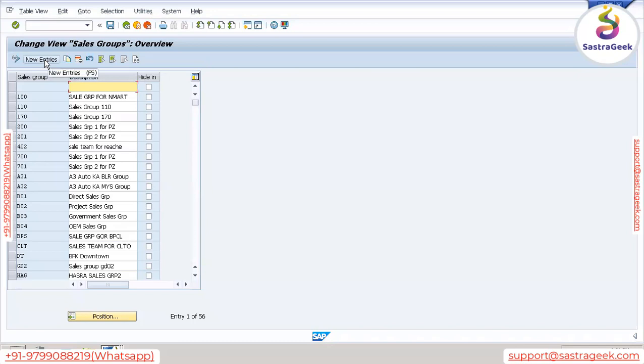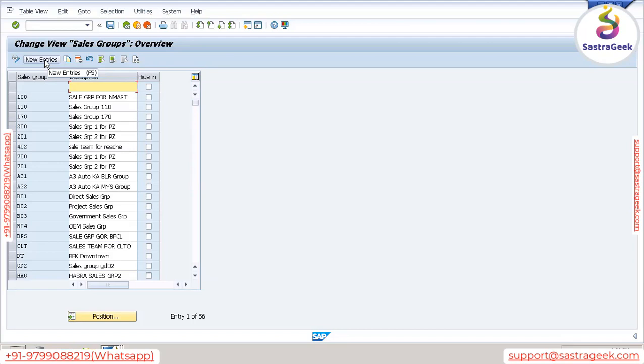Just remember, for company code we gave a 4 digit code. Sales organization, we gave a 4 digit code. Distribution channel and division, we gave a 2 digit code. And even sales office, we gave a 4 digit code. But sales group consists of only 3 digits. It's standard SAP, it's standard behavior that we can give only a 3 digit code.